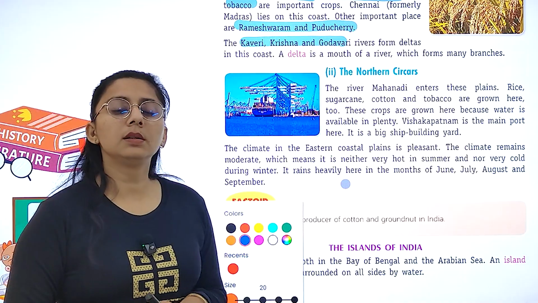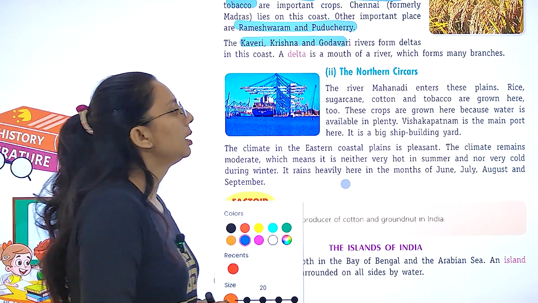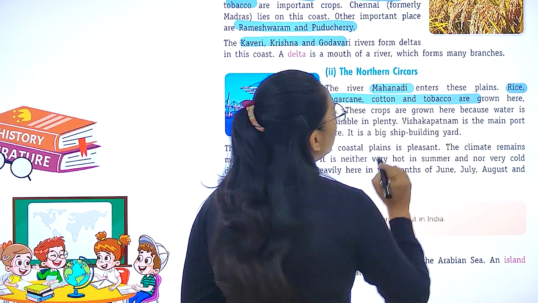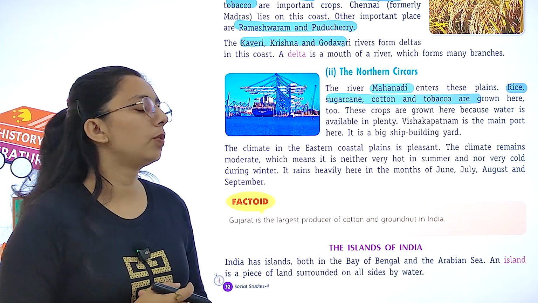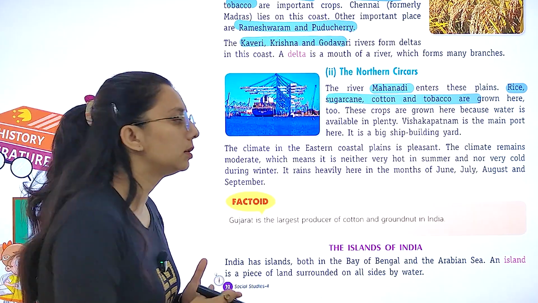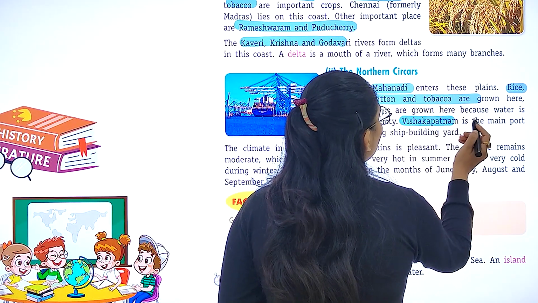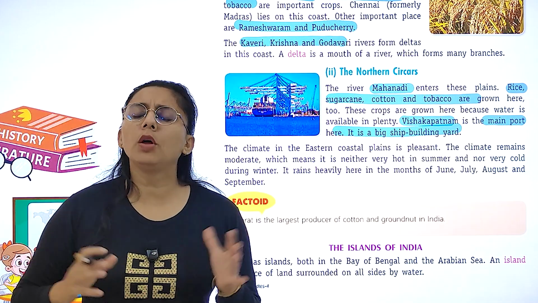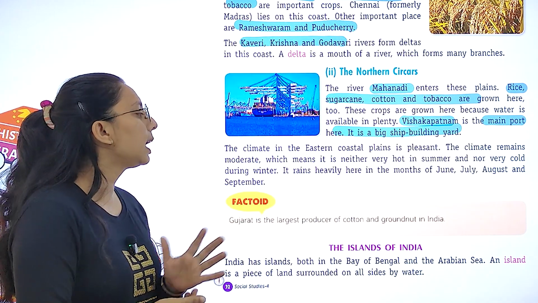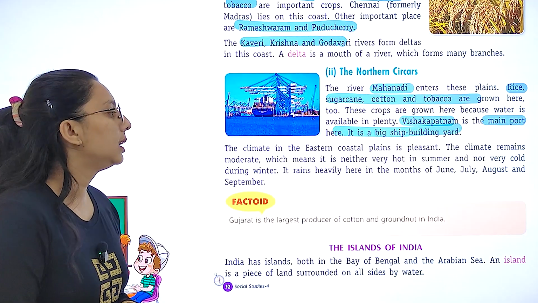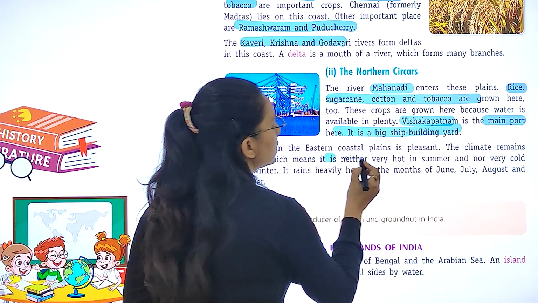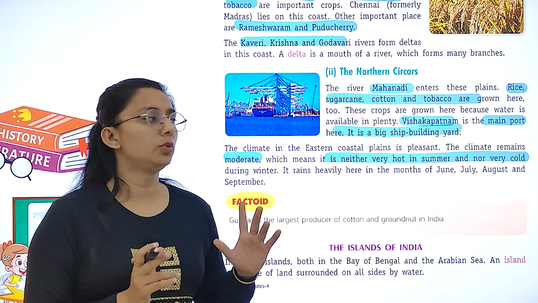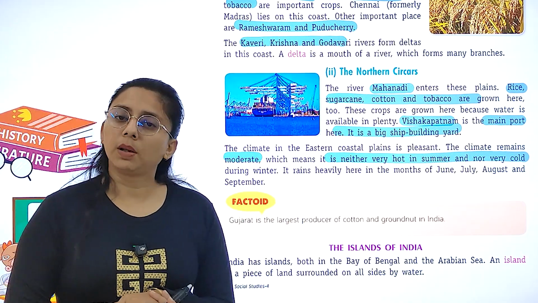Then we have northern Sircars. The river Mahanadi enters this plain. Rice, sugarcane, cotton, tobacco are grown here. These crops are grown here because water is available in plenty. Visakhapatnam is the main port and it is a big ship building yard. Next, how is the climate here? Pleasant, and the climate remains moderate. It means it is neither very hot in summer nor cold. In which months does the rain occur here? June, July, August and September.